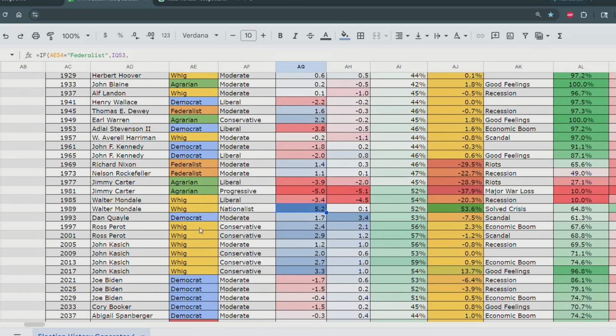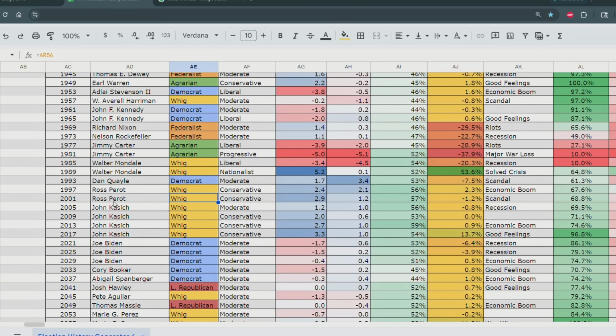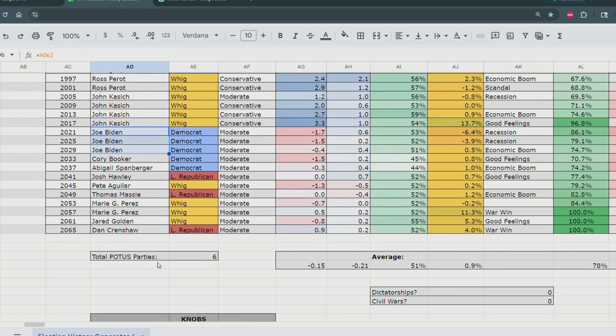Okay, whatever. So then the Dems win as a moderate party. But then look at that, Ross Perot. So I have some weird candidates. Ross Perot won. John Kasich won 4 terms. Look at that. Joe Biden, 3 terms.